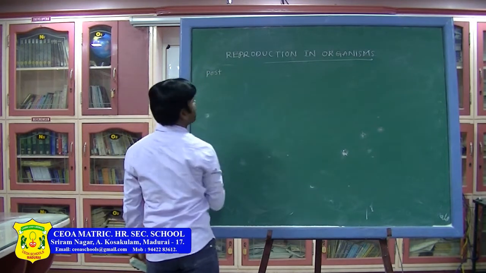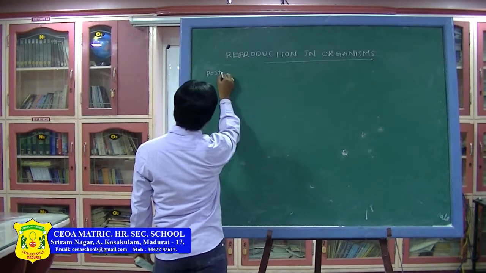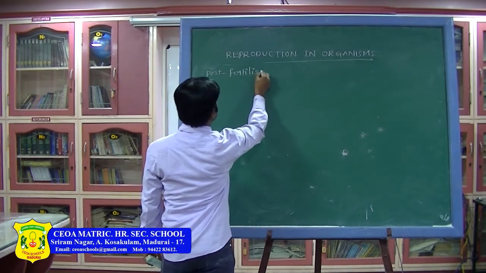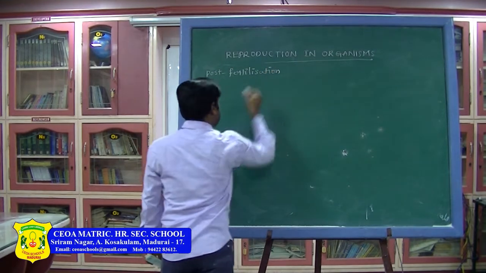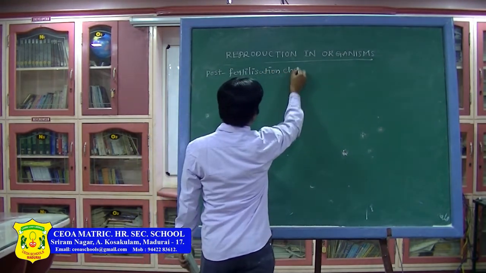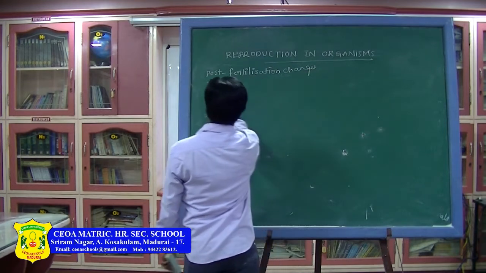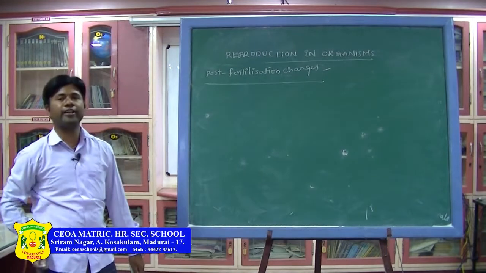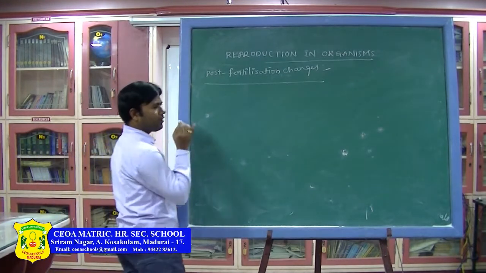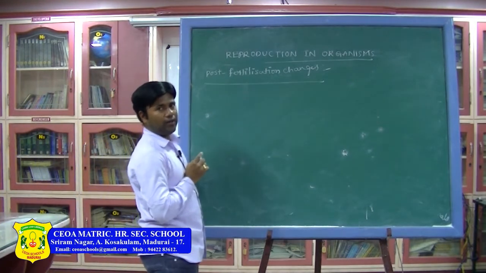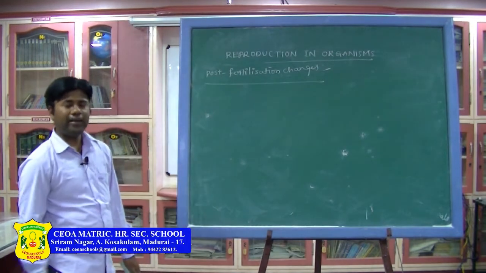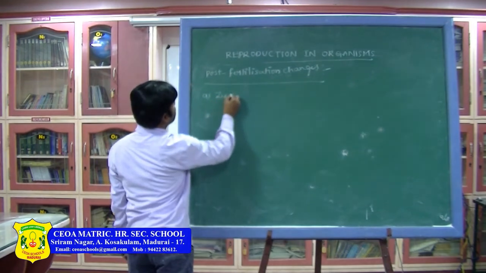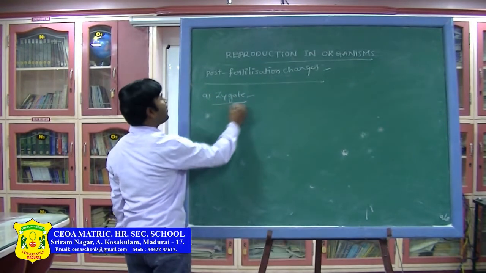Now let us see what the post fertilization changes are. The third step in the events of reproduction is post fertilization changes. What are the post fertilization changes? Here there are two steps involved. One is zygote formation, the other is zygote development as well as embryo. In that, first I am going to explain zygote formation. Already we learned just now.